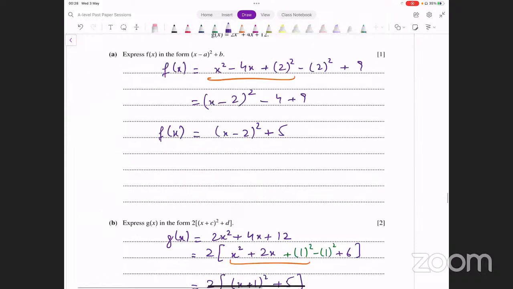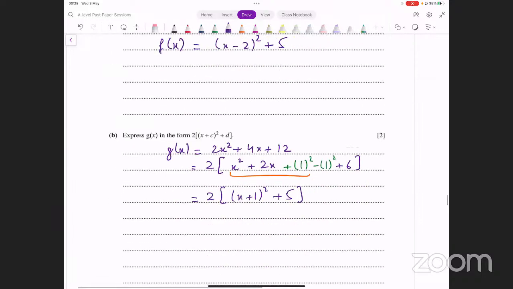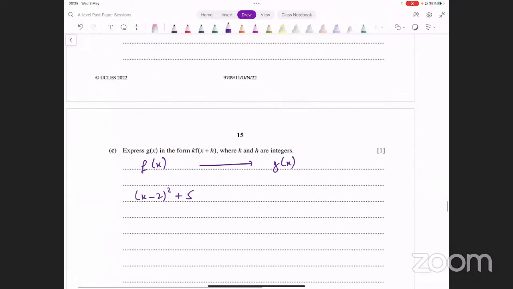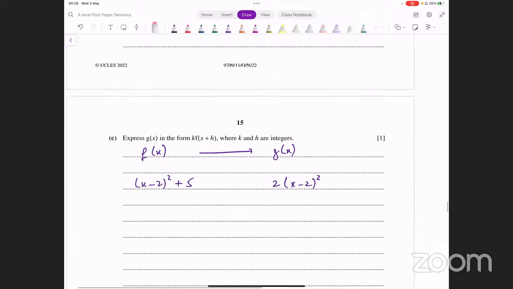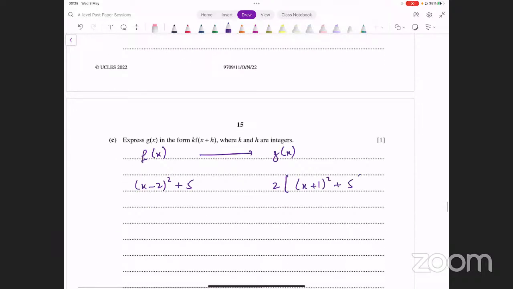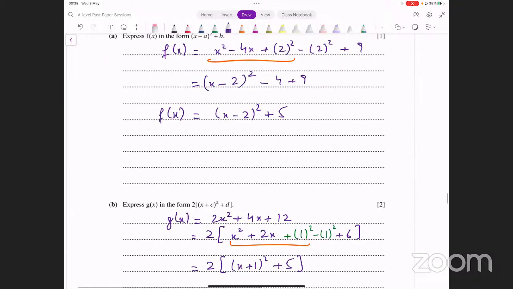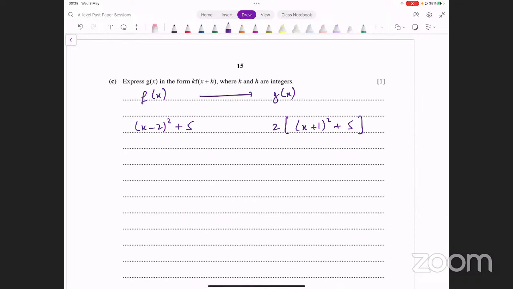Now what is f of x? f of x is x minus 2 whole squared plus 5, right? And what about g of x? G of x is 2 into x minus 2 whole squared. No, sorry, what am I writing? 2 into x plus 1 whole squared plus 5. Okay, this is what the functions are.